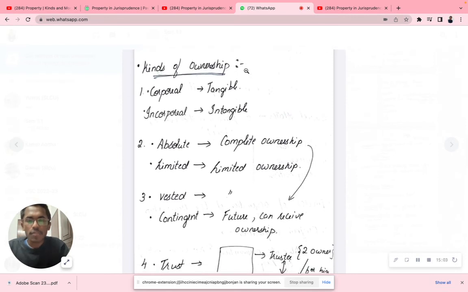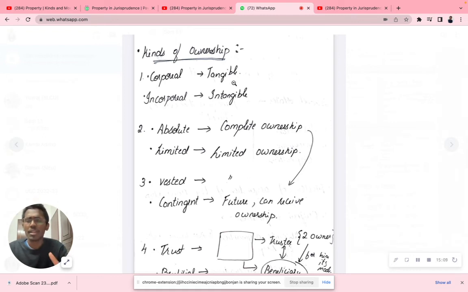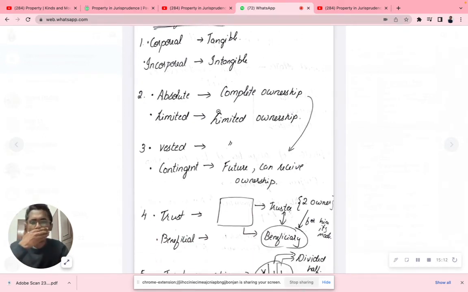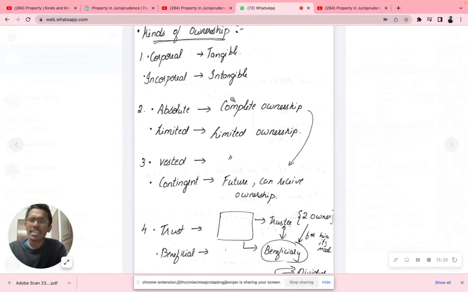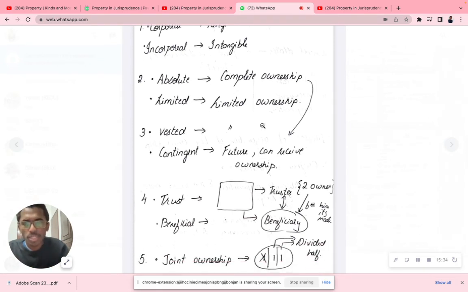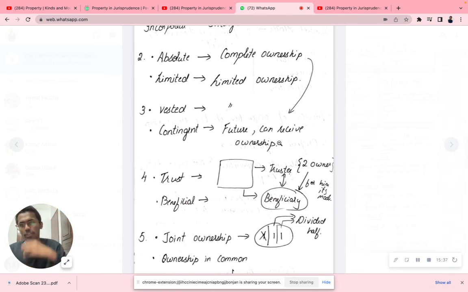Kinds of ownership. Again we have corporeal, tangible, and incorporeal, intangible, which I've already explained to you. Now absolute, limited. What is absolute ownership? Complete ownership. I have complete ownership of that particular place, that's called absolute ownership. Limited ownership: only limited places I have the ownership. Now what is vested ownership? Vested means it's like a complete ownership too, but contingent means in the future you can receive ownership. After 1 month or after 2 years I'll be getting this land. That's called contingent.